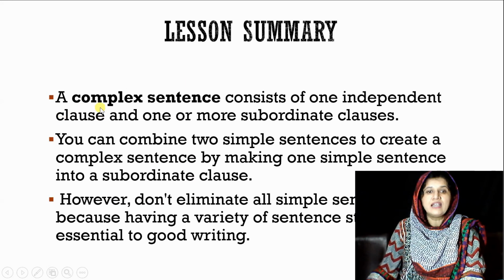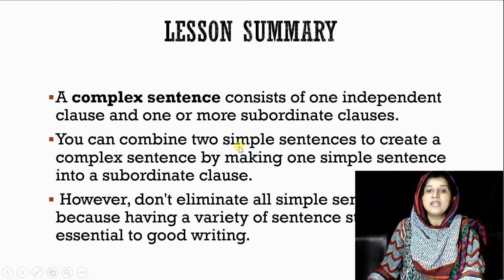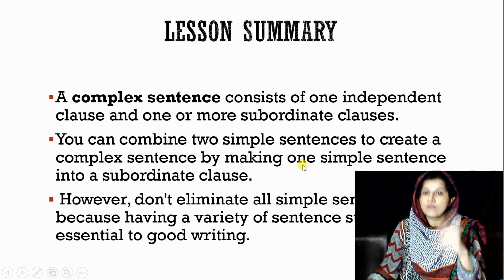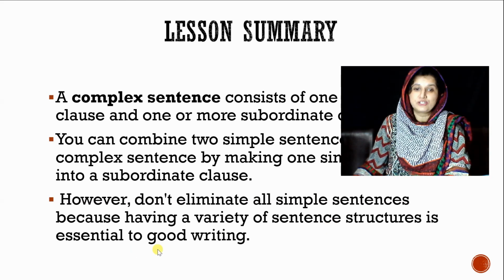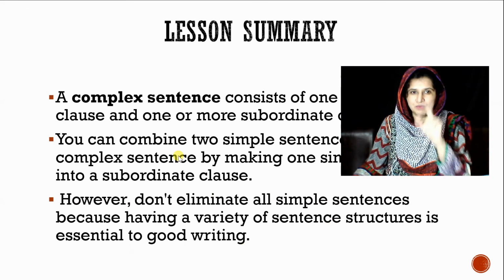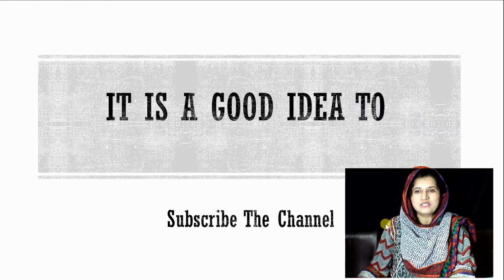Lesson summary. A complex sentence consists of one independent clause and one or more subordinating clauses. You can combine two simple sentences to create a complex sentence by making one simple sentence into a subordinating clause. However, don't eliminate all simple sentences, because having a variety of sentence structure is essential to good writing, right? Remember all these points.